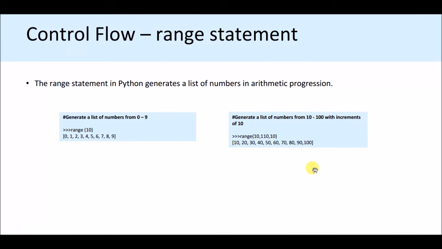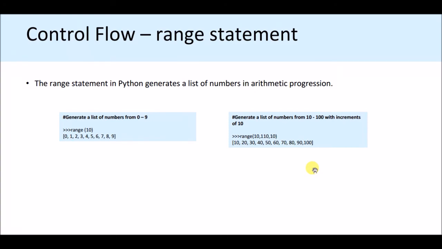So you also need this in MATLAB or all your research work. Whenever you want to find a number range bounded statement, you just write range(10) and all the values from 0 to 9 are printed. 10 is not included. So the first boundary value is included and the last boundary value is not included. Here 0 is included and 9 is the last, so a total of 10 numbers are printed.